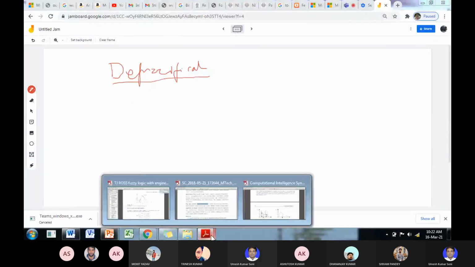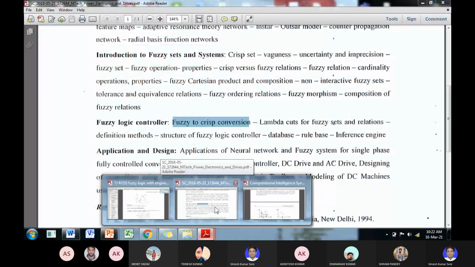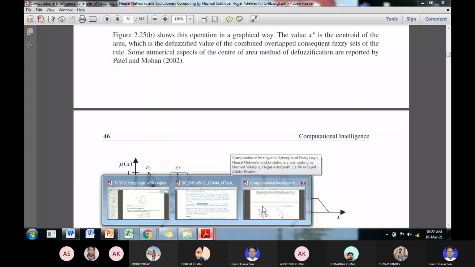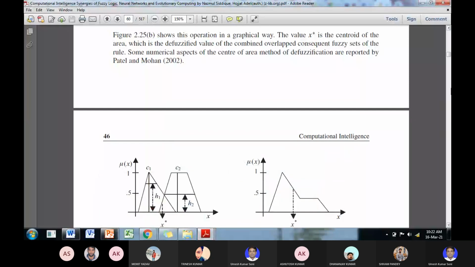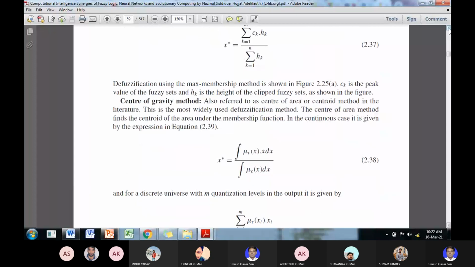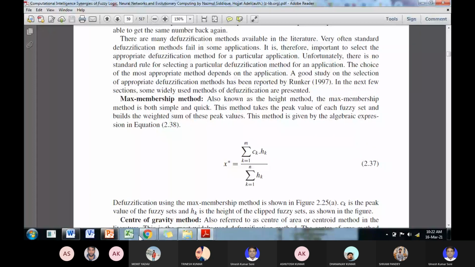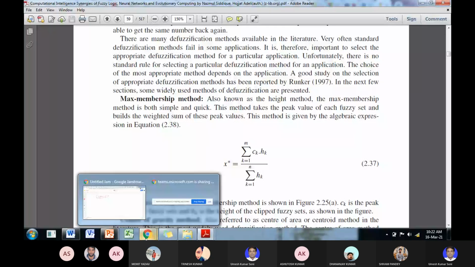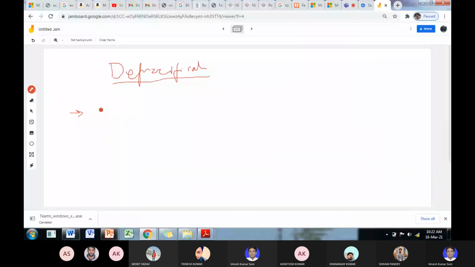Conversion of fuzzy set to the crisp set, or fuzzy variables to the crisp variables. This is called defuzzification. Now there are different methods. The first method is the maximum membership function, or height method.